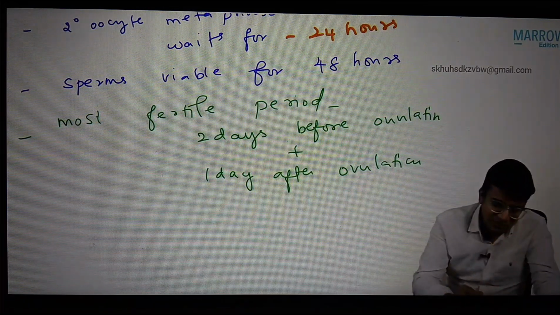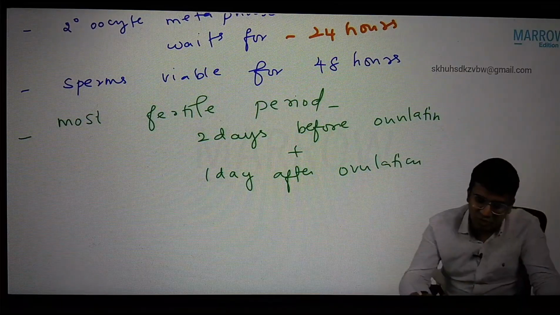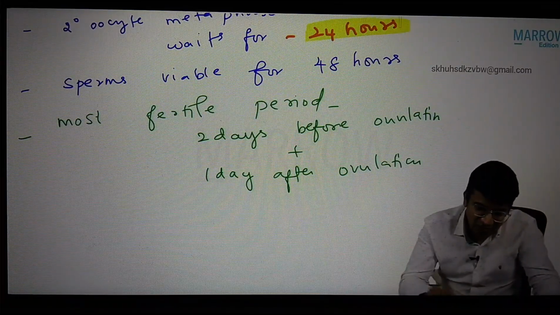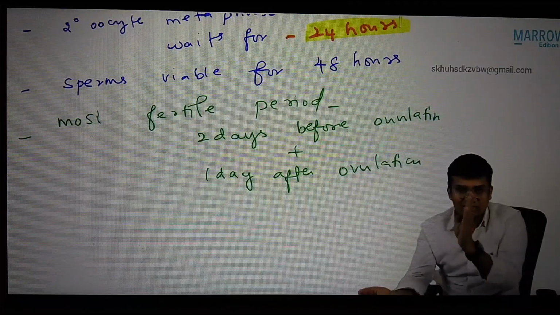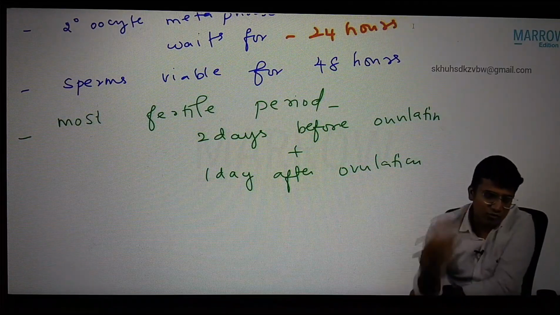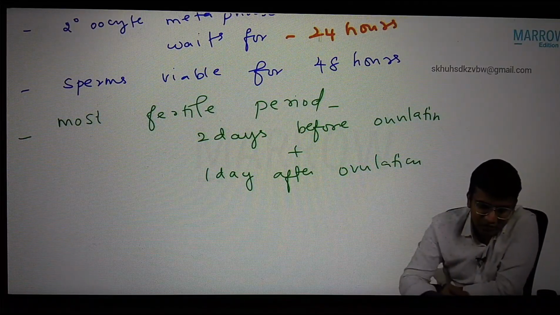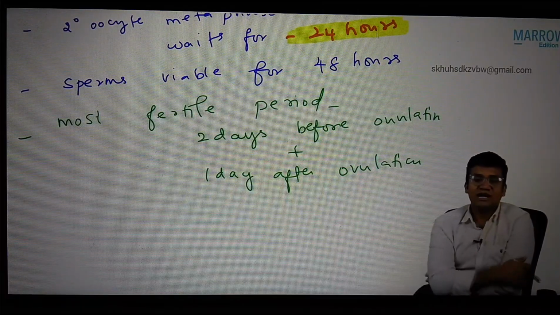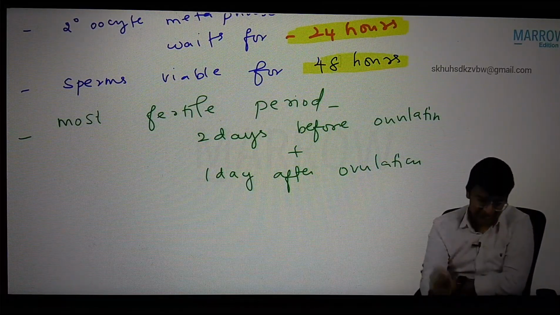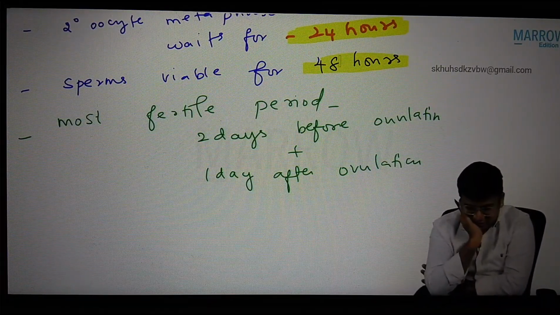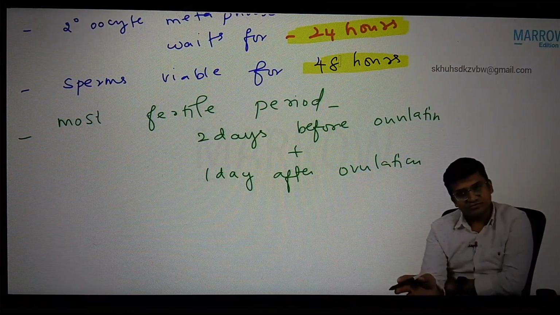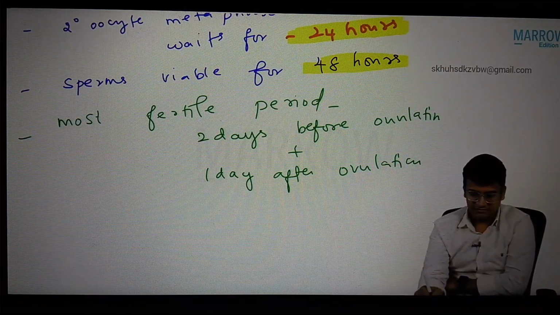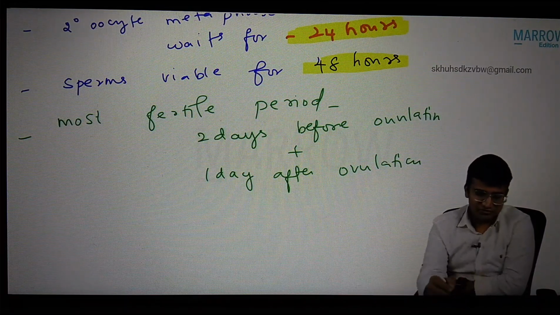Why, sir? Because the secondary oocyte in the metaphase arrest is ovulated and waits only for 24 hours. After ovulation, only 24 hours it is viable. And sperm is viable for 48 hours. So the most fertile period is 2 days before ovulation and 1 day after ovulation. Is that clear? Yes.